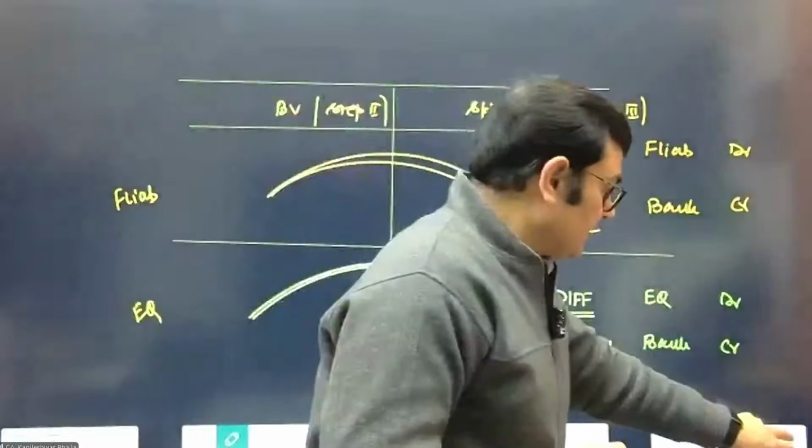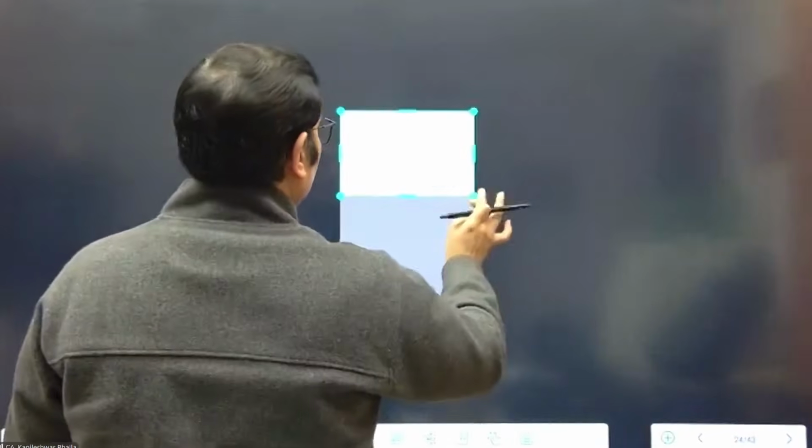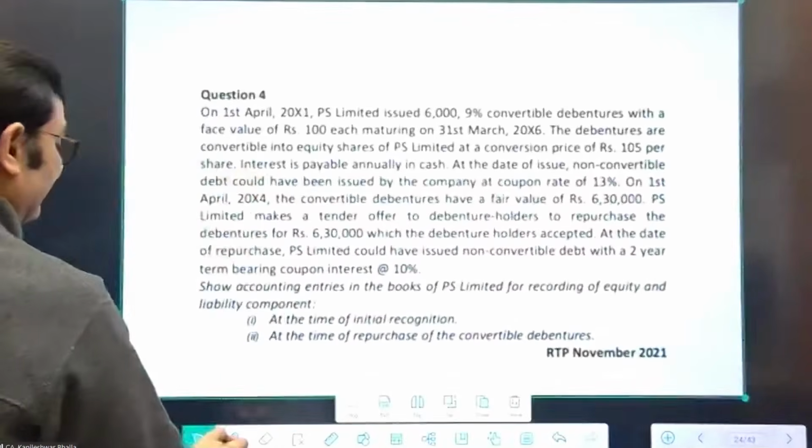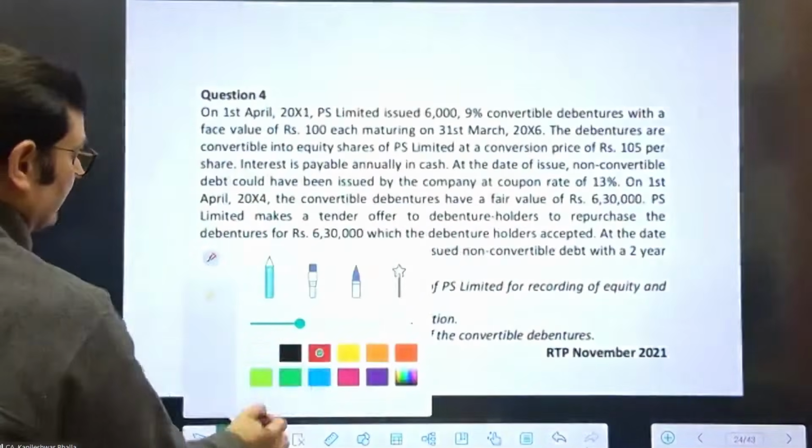Let's have a look at this. I'll just take a quick walkthrough. I may not solve this question at this stage. Maybe we can give you one to try, of course. But this will finish the element of Ind AS 32 in this case. Let's read.